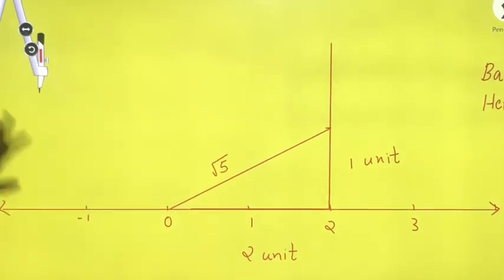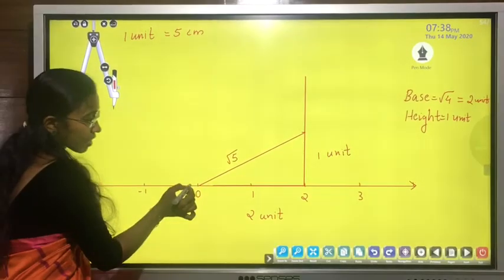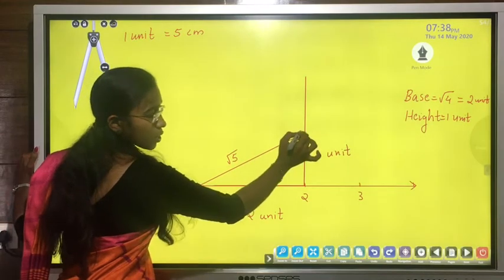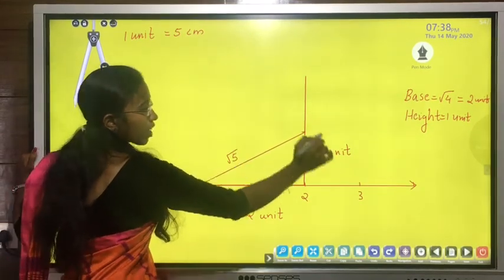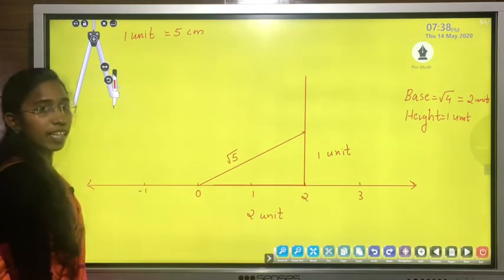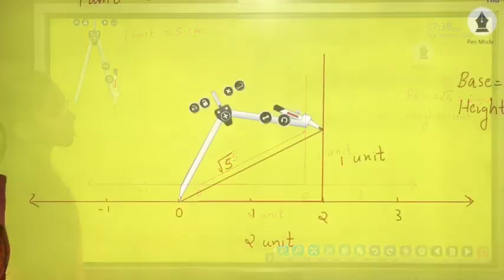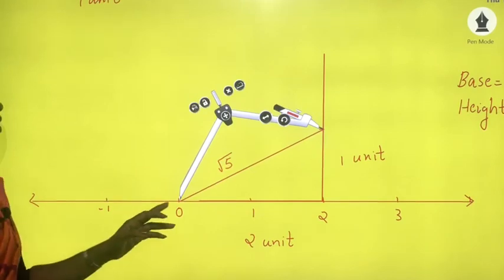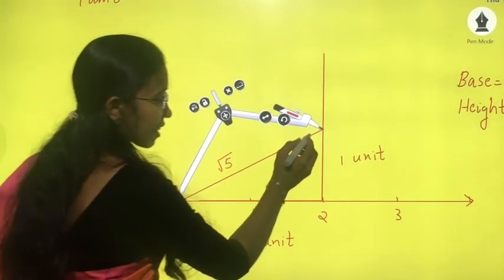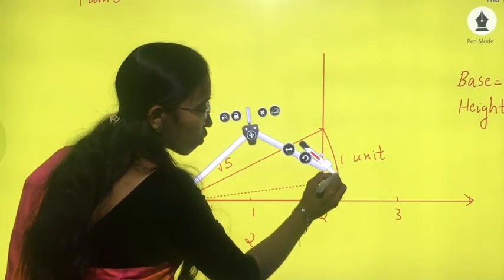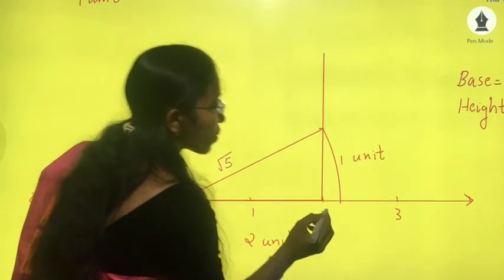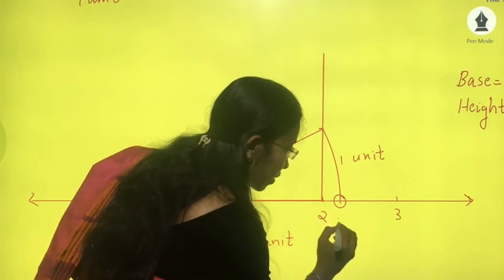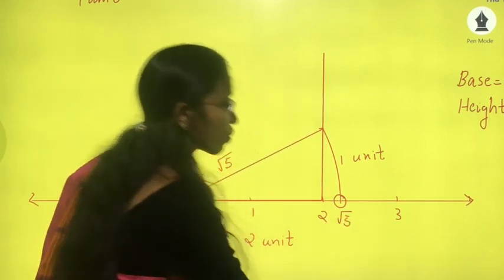Next step, using your compass, take this distance from 0 to this point and draw an arc which intersects our number line. So this point is our √5.